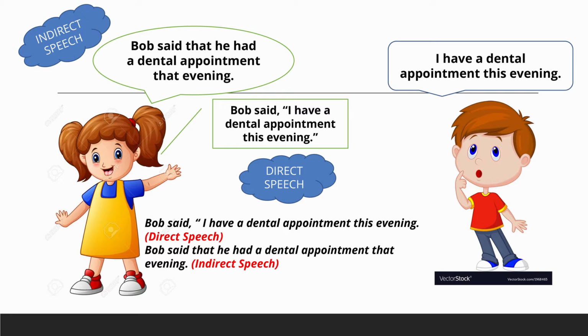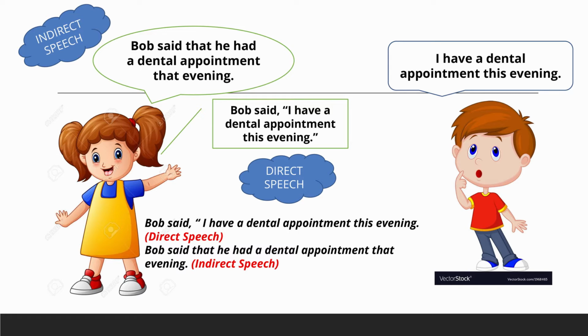For example, last weekend some friends were planning to go to see a movie. But one friend, Bob, couldn't join them. Bob said, "I have a dental appointment this evening," meaning he had to go to the dentist, so he couldn't join them. Now, here the girl is repeating Bob's words exactly or directly without making any changes. This is called direct speech. Like Bob said, "I have a dental appointment this evening."